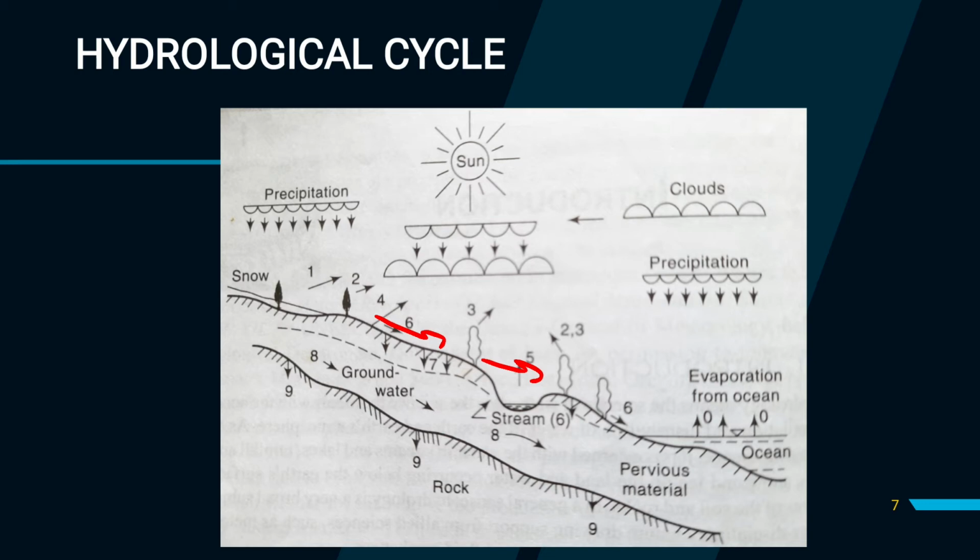The next term in this hydrological cycle is storage. What is this? Storage means when water, through surface runoff, after traveling over the ground surface, can be stored in some natural or man-made storage.